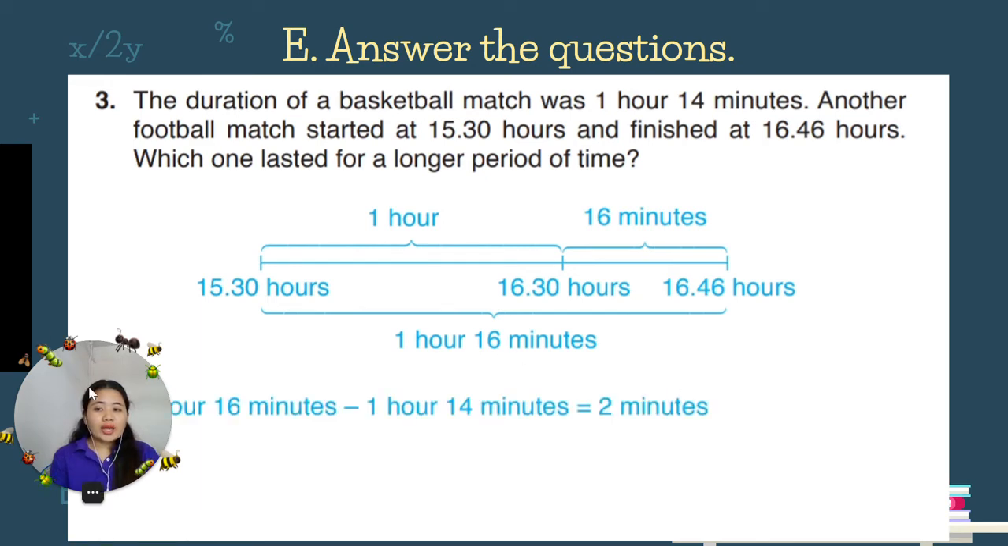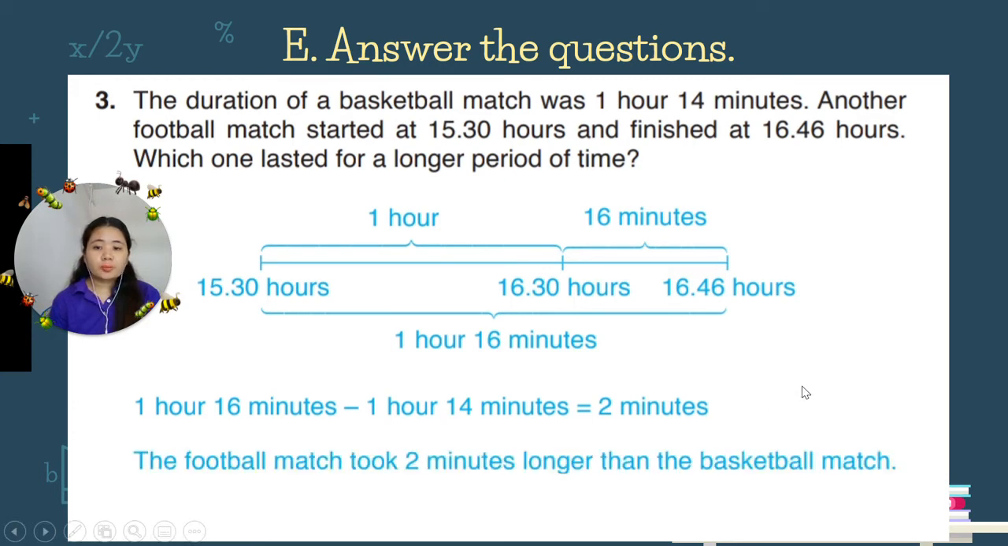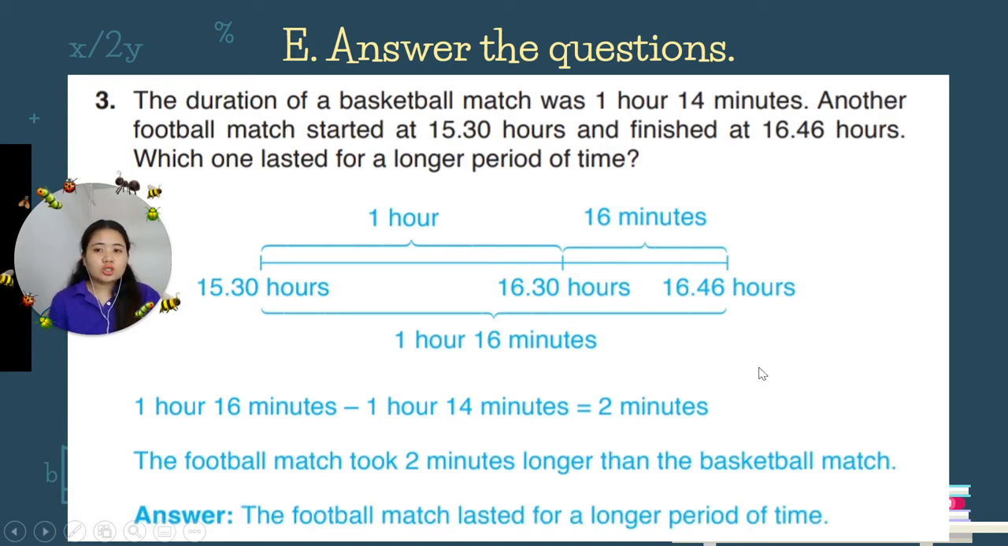Then if you look at the basketball, it is 1 hour and 14 minutes. So you minus 1 minus 1, that is 0. 16 minus 14, that is 2. So 2 minutes longer is the football match. The football match took 2 minutes longer than the basketball match. So that is the answer. For the question, which one lasted for a longer period of time, that is the football match.